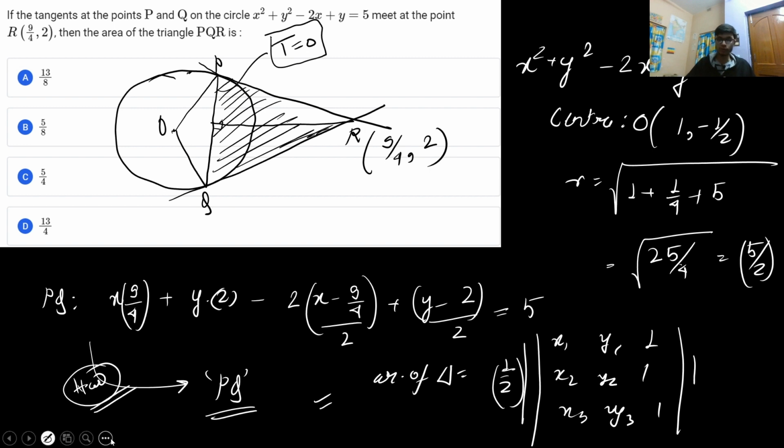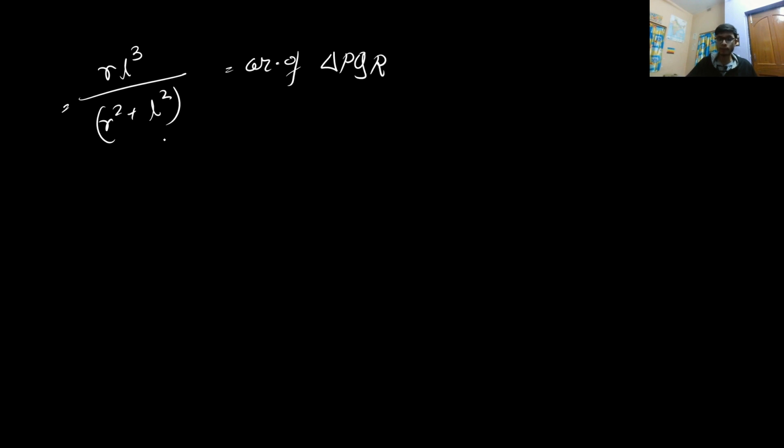Because I'm short of time, I'm solving by the direct formula, that is R square into L cube divided by R square plus L square, and this is equal to the area of triangle PQR. So from here, we know the radius is 5 by 2, and what is the length L?